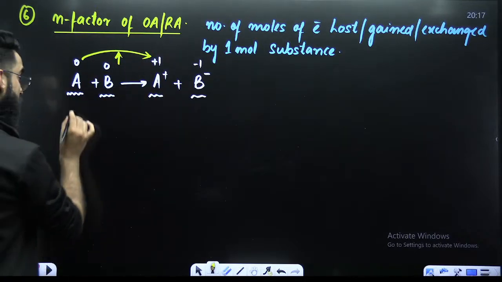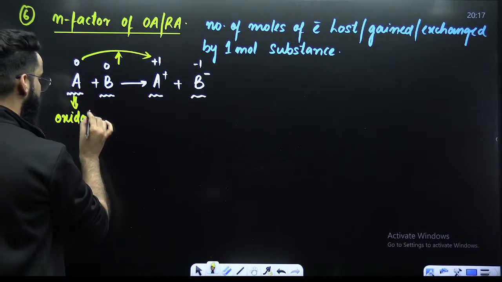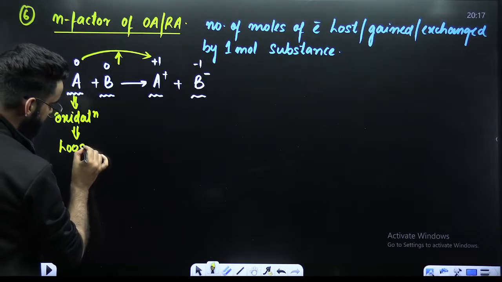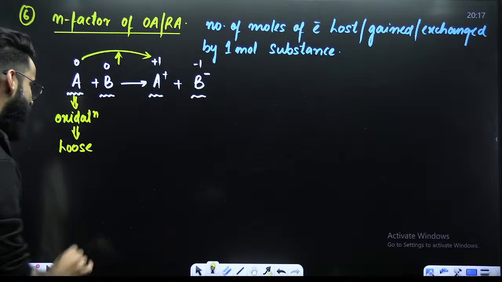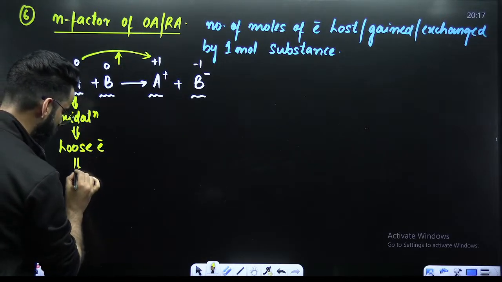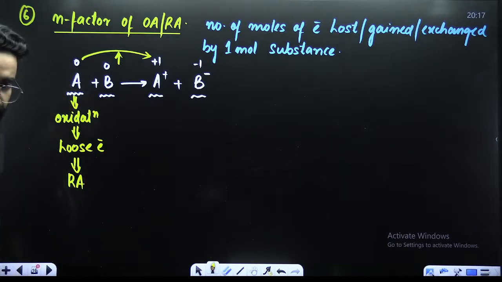And you should know, increase in the oxidation state is something which we call as oxidation. The one that undergoes oxidation, that loses electrons. So A will be losing electrons here. And the one that undergoes oxidation, what do we call that as? I hope you remember. That's called as a reducing agent.